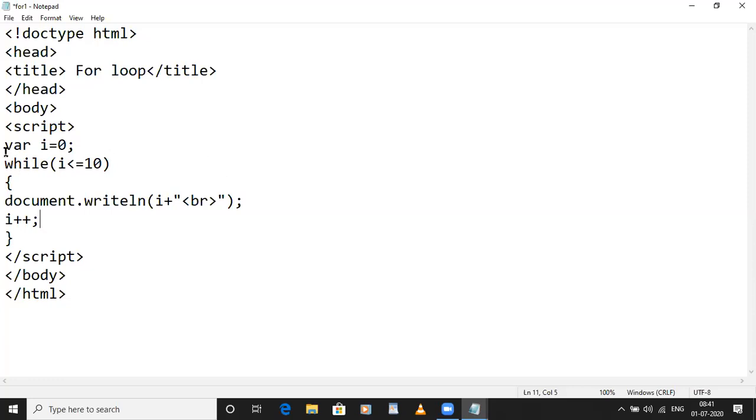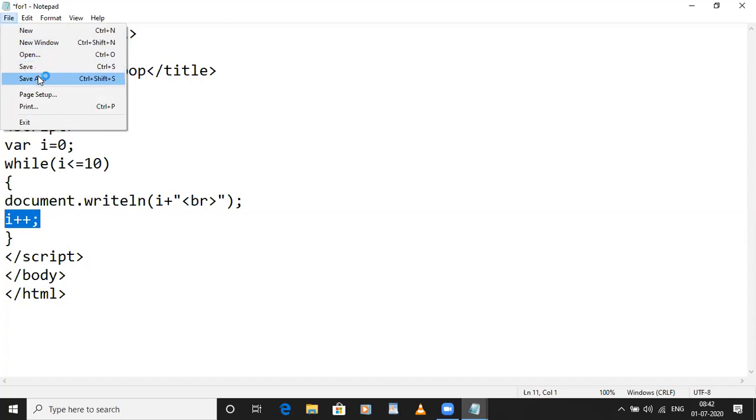So all three statements are covered, which we have already used in for loop. This is your initialization statement, this is your condition statement, and this is your increment or decrement. Is that clear to all of you? Yes, ma'am.